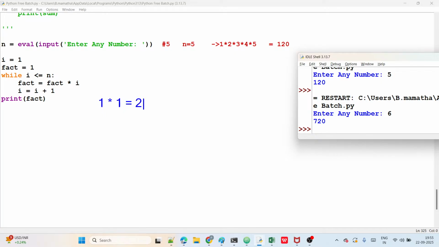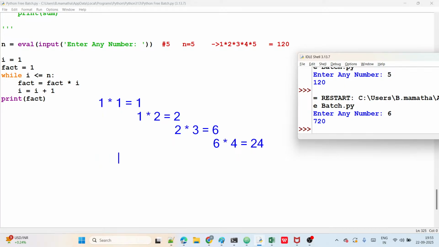Fact is 2, right? Second time I value 2, right? I value 2, guys. So already fact is what now? Sorry guys, sorry. 1, right? 1 now. So next time fact is what? Fact is 1. I is what? 2. It is 2, guys. Next time fact is what? Fact is the 2. I value how much now? 3. This is what? 6. Okay, 6, guys. Next time fact is what? Already 6 is there. I value how much now? 4. How much here? 24, right?